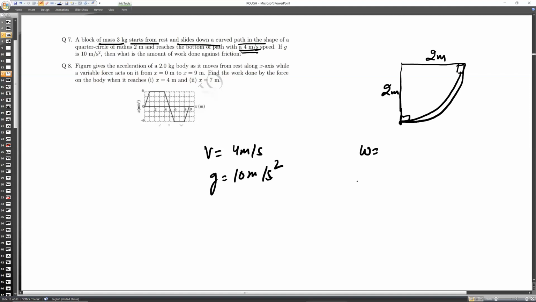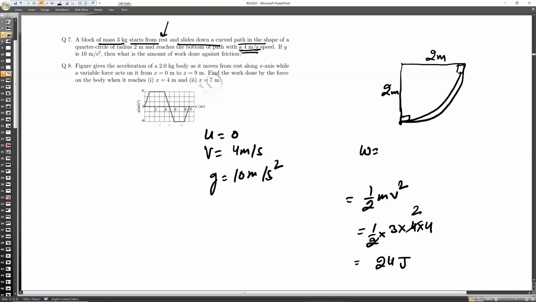You will simply calculate the final velocity. There are so many ways to solve this question. It is saying 4 meters per second, and the block starts from rest, so u is 0. You can use the formula half mv squared: half into mass 3 kg and v is 4 into 4. Cutting by 2, 3 twos are 6, 6 fours are 24 joules. This is one type of answer.